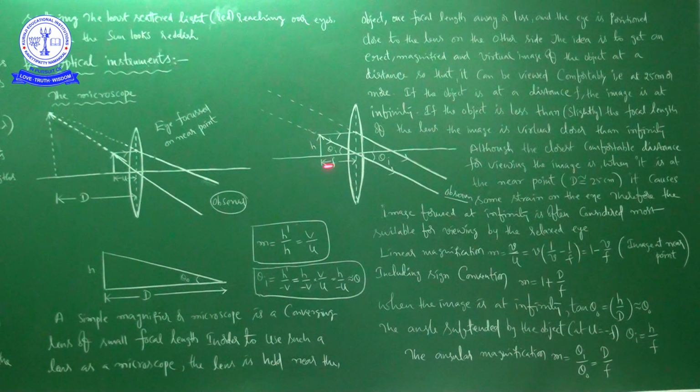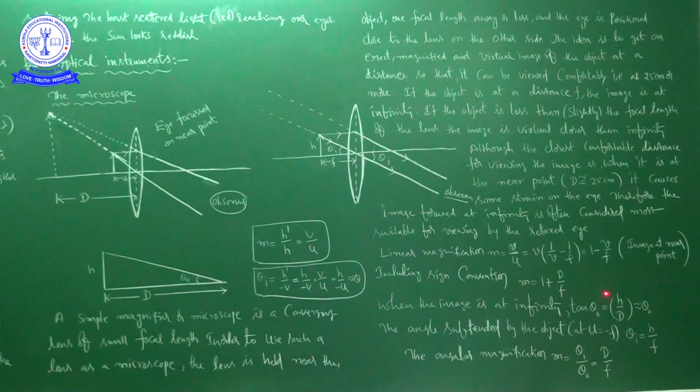See this one now. Theta I is equal to h by f. Here also it is the same thing: tan theta I is equal to opposite side by adjacent side, but for smaller values of theta you can write theta I is equal to h by f.